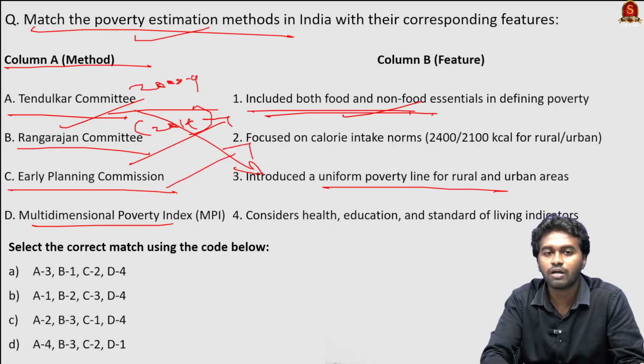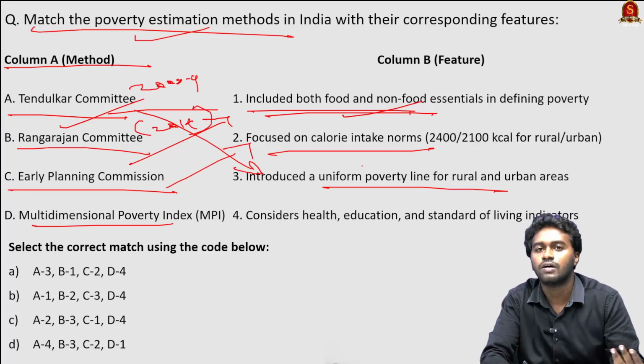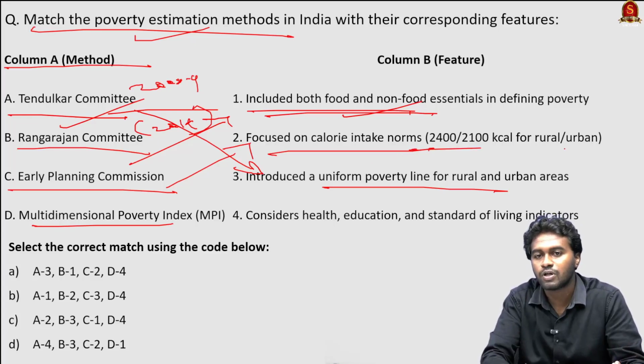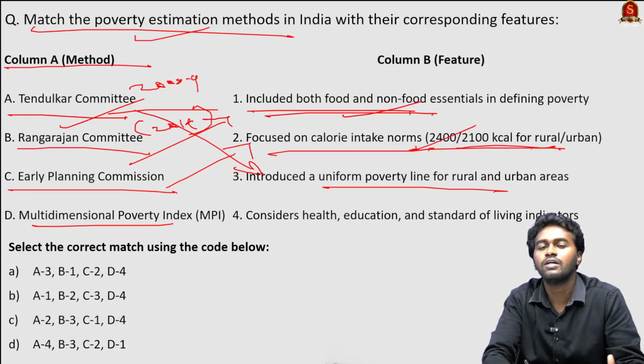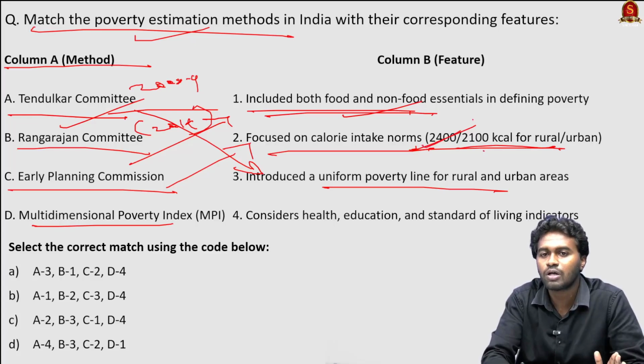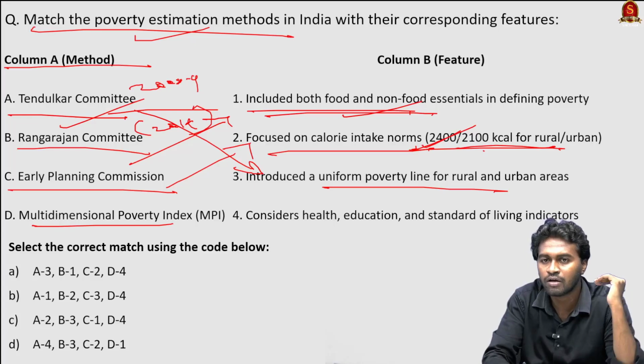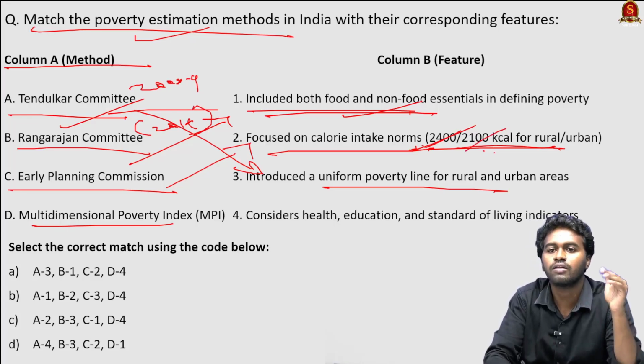And the early Planning Commission focused on calorie-based poverty measurement. For example, for the rural area the calorie norm is 2,400, and for the urban area it is 2,100. So if a person is not able to intake this 2,400 in rural and 2,100 in urban areas, then we will consider that person as living under poverty.